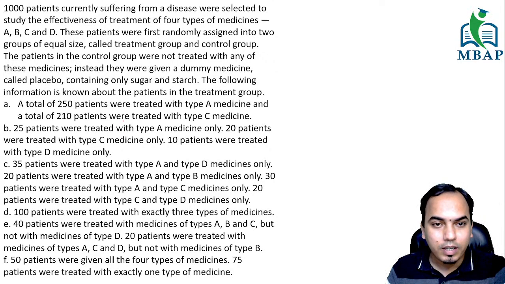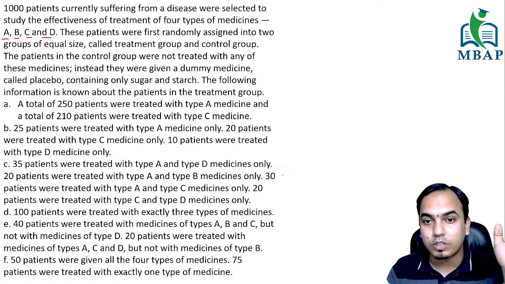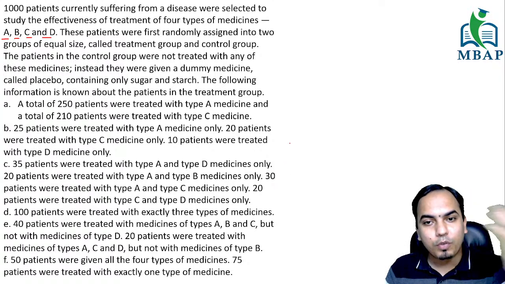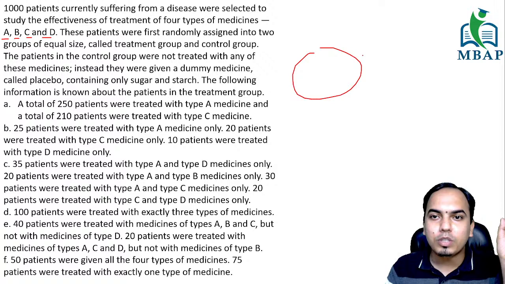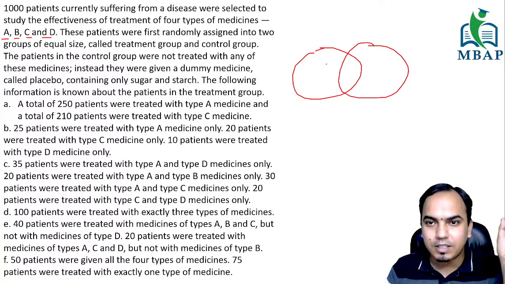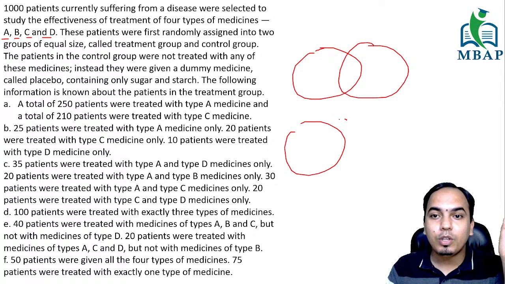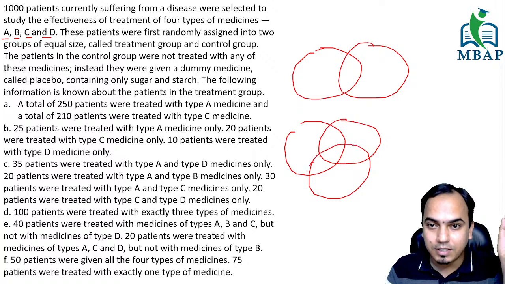Let us go ahead and try to attempt this now. This is a 4 set Venn diagram. And if you guys are new to Venn diagrams, let us understand this. Usually if it's a 2 set Venn diagram, you will make a diagram like this. If it's a 3 set Venn diagram, you will make a Venn diagram like this, right?